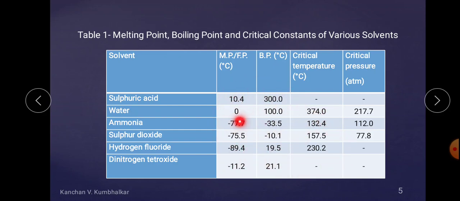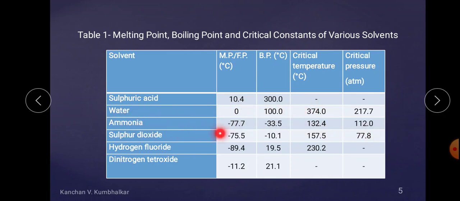When you increase the pressure it can get liquefied, but above 374 degrees Celsius, if you are pressurizing the water vapors, they are not eligible to form a liquid. Water in a liquid phase is not eligible to form above this temperature, and this temperature is the critical temperature of water.